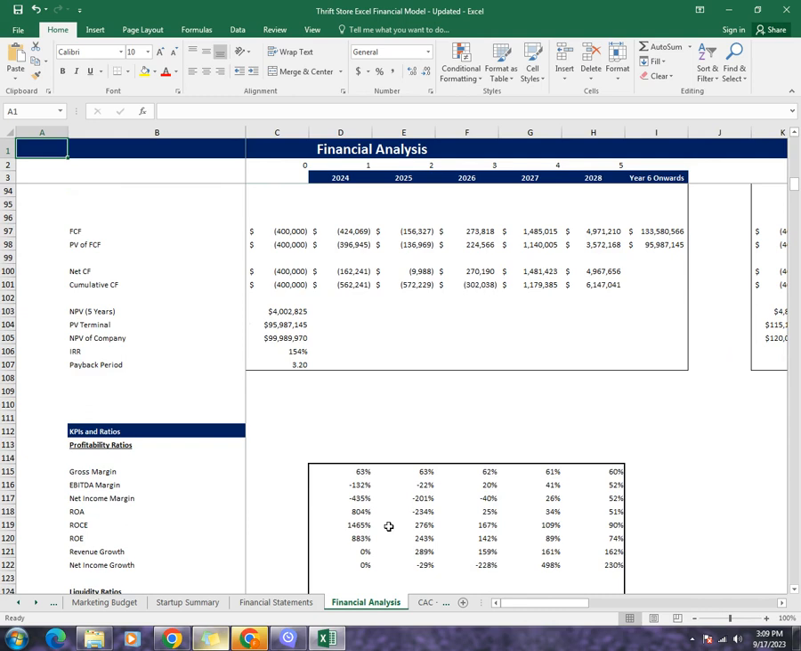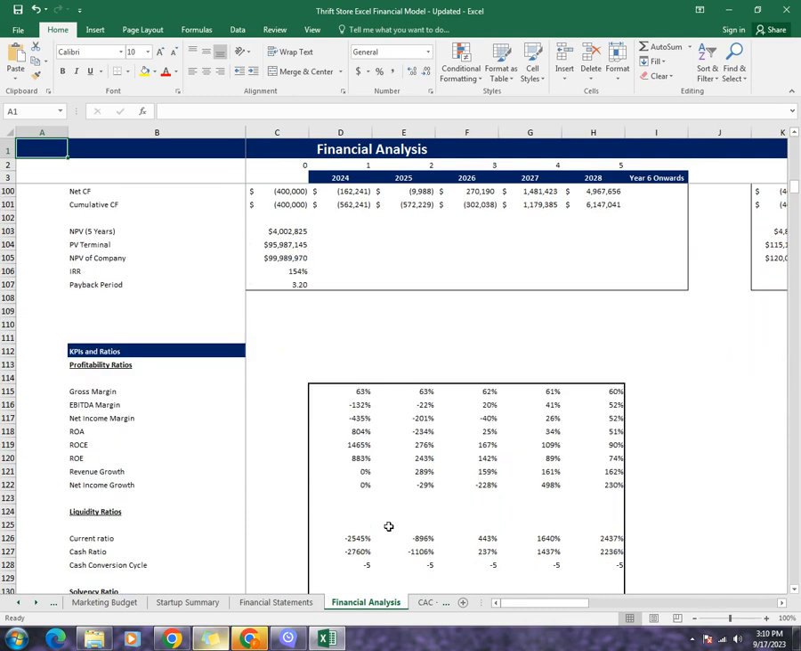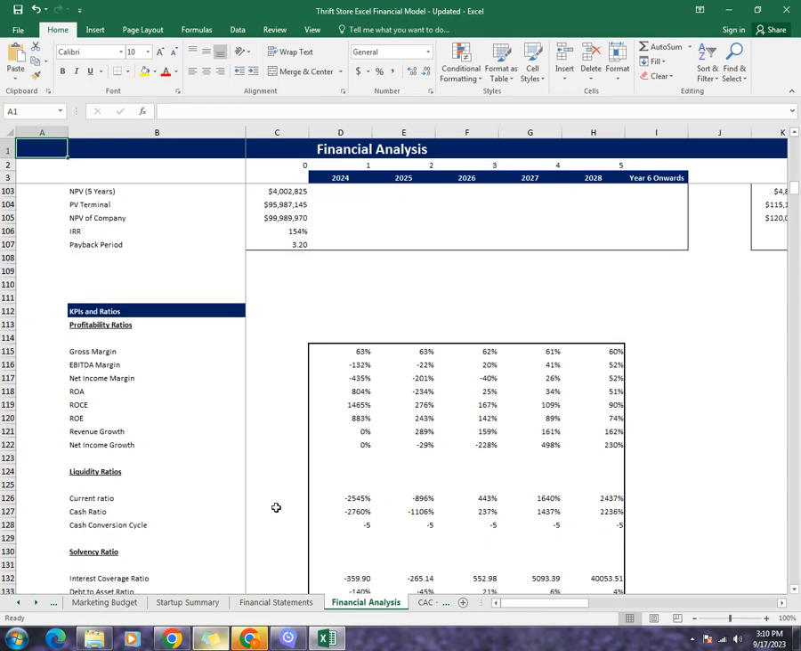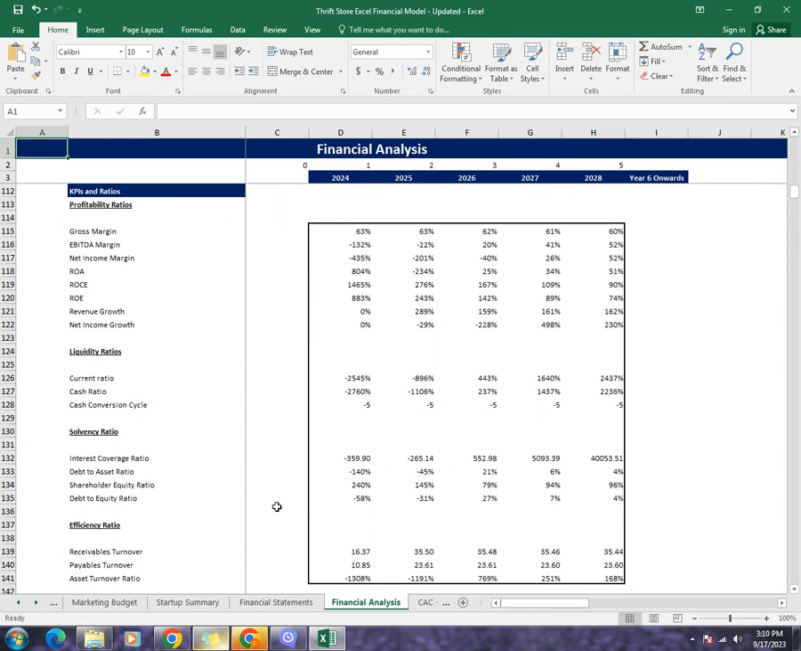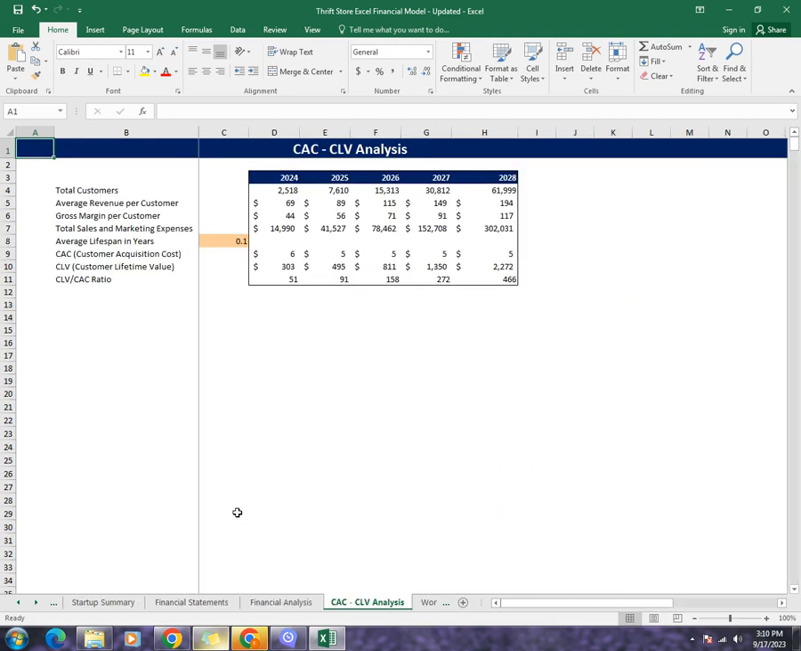Then comes the KPIs and ratios. The KPIs and ratios will give you the profitability ratios, liquidity ratios, solvency ratios, and efficiency ratios, which are used in making financial decisions. Then comes the CAC-CLV analysis. This gives you the customer acquisition cost and the customer lifetime value and compares the two.